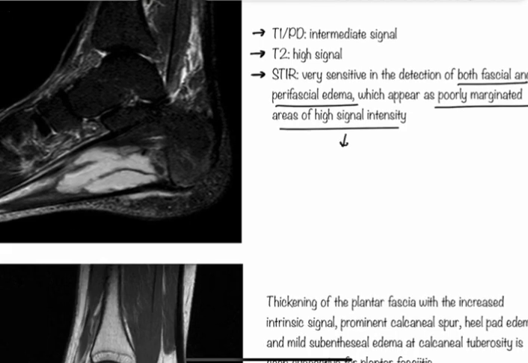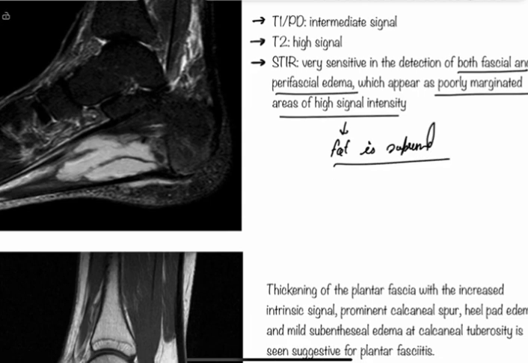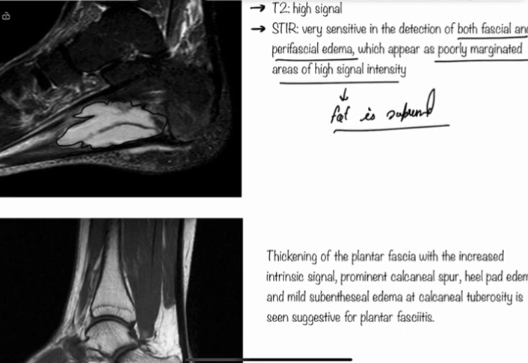Because on short tau inversion recovery, fat is suppressed, so we can clearly see the fluid or perifascial edema. Look at this image. You can see the perifascial edema. This is the edema.